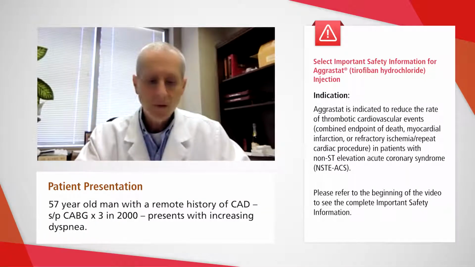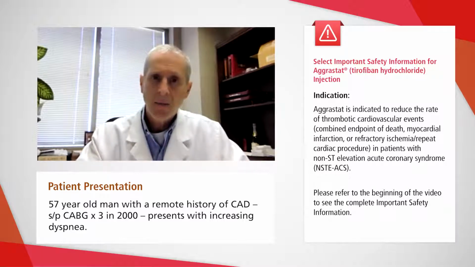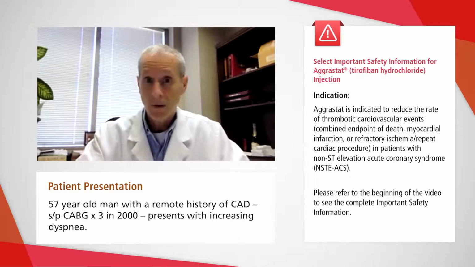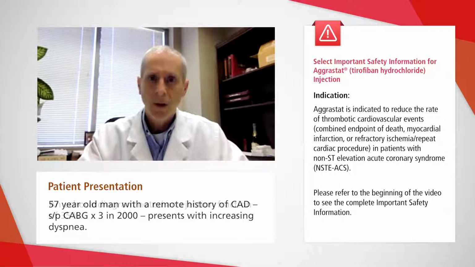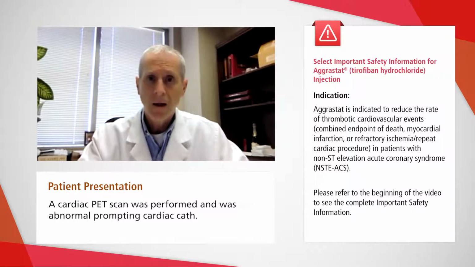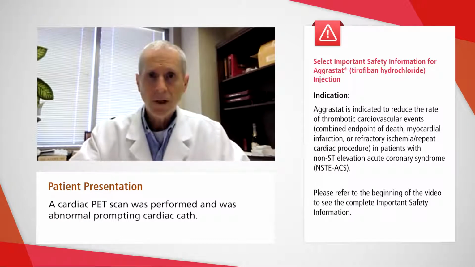So we have a 57-year-old man who has a remote history of coronary disease. He's had bypass in the past, a 3-vessel bypass in 2000, so old bypass, having some increase in shortness of breath. We do an echocardiogram on him, and his ejection fraction is 35%. We also did a cardiac PET scan on him, and this came back abnormal, which then prompted our cardiac catheterization.